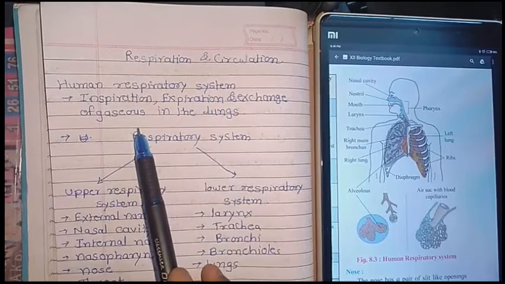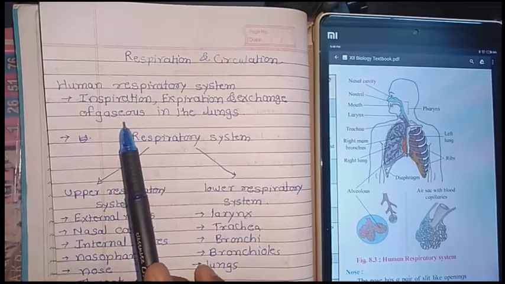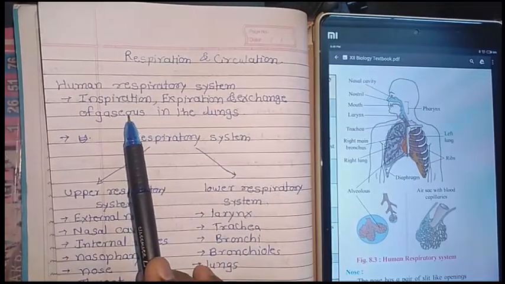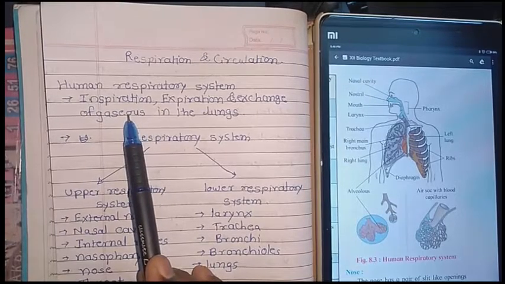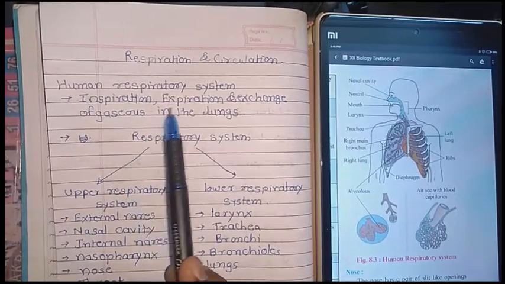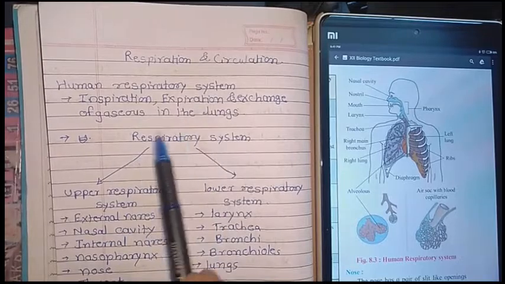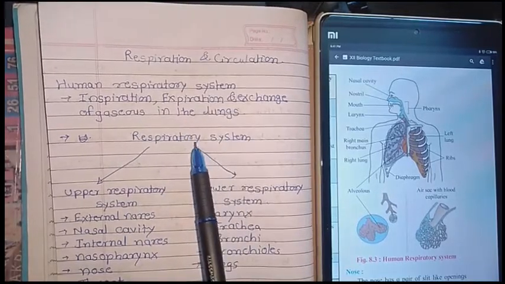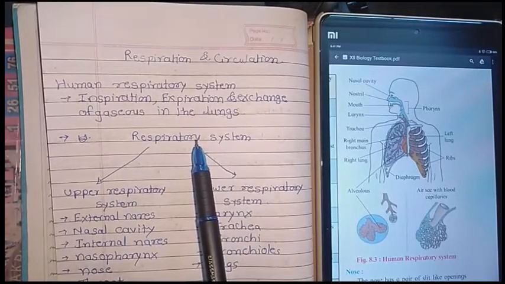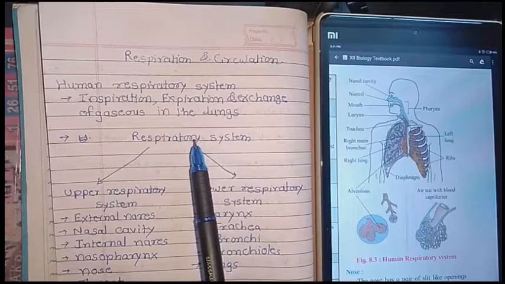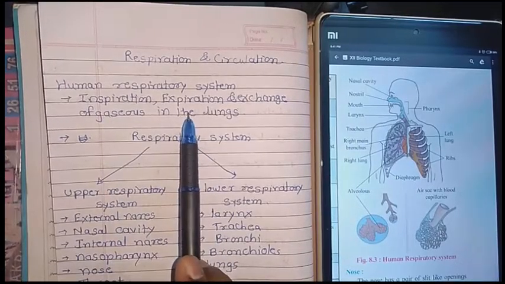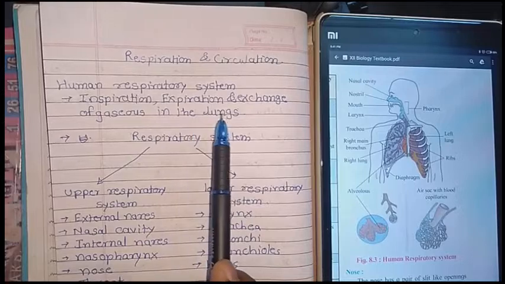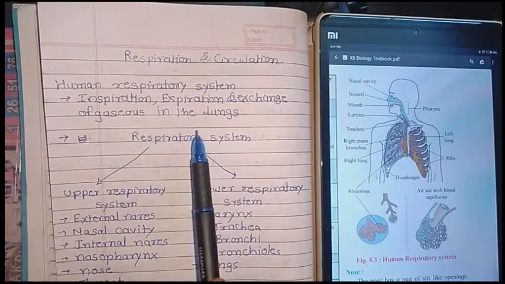Here we will learn about the human respiratory system. In that, what is the human respiratory system doing? It is performing the functions of inspiration, expiration and exchange of gases in the lungs. From the nostril, the gases get inhaled, and this procedure is known as inspiration. Then expelling the gases is known as expiration, and the exchange of gases takes place in the lungs.